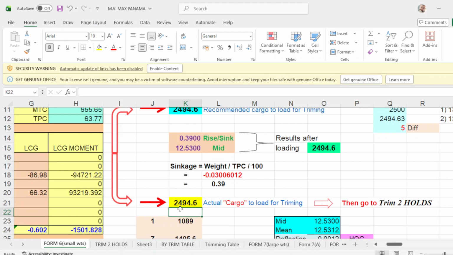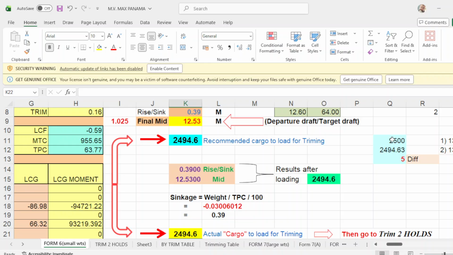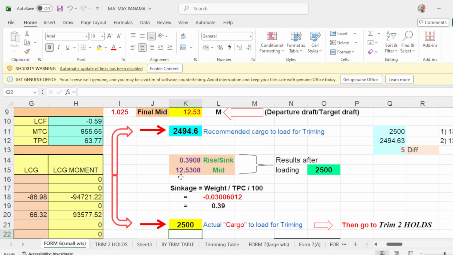It's either you put 2495 or 2490, okay, or you put the amount of 2,500. Okay, for example, we use 2,500 as recommended by the charterer. So we put 2,500. So you're a little over of 0.008.